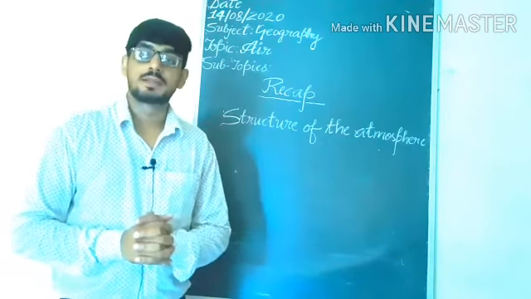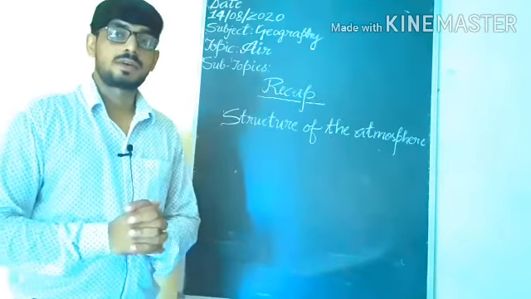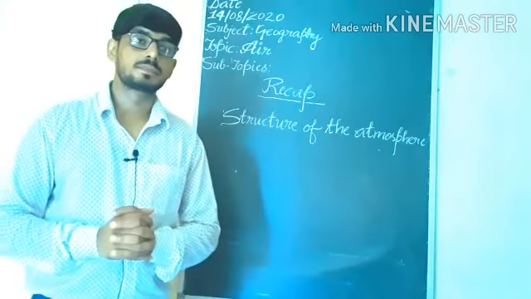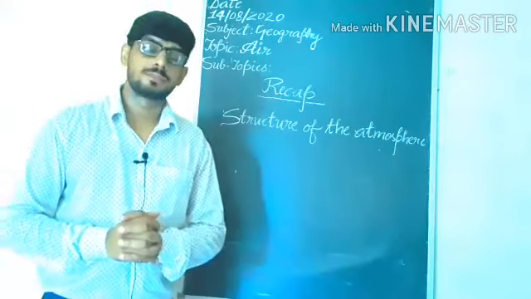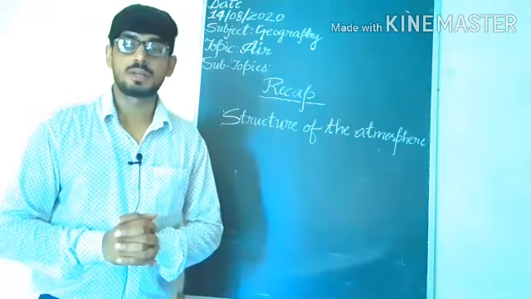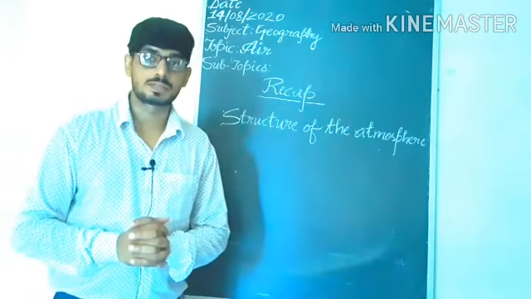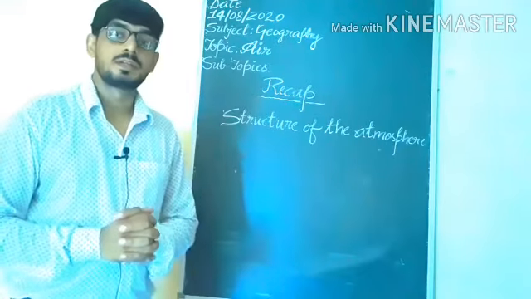Students, you know that the atmosphere is divided into 5 layers, and there is a very easy, very convenient way to learn about the structure of the atmosphere and the names.